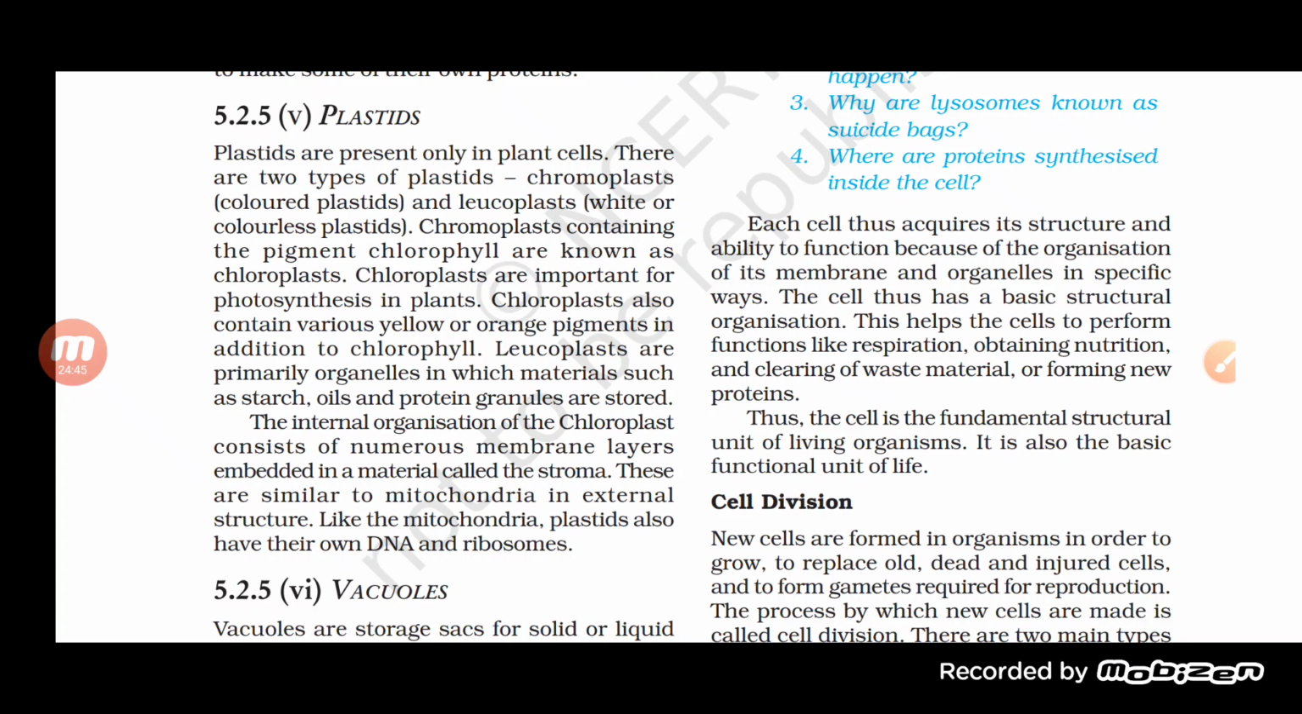Now the internal organization of the chloroplast consists of numerous membranes, and these are similar to mitochondria in external structure. So basically when we talk about the mitochondria as well as plastid, both of them have their own DNA, so they are able to regenerate themselves. Okay, so this is about the plastid and mitochondria, students.